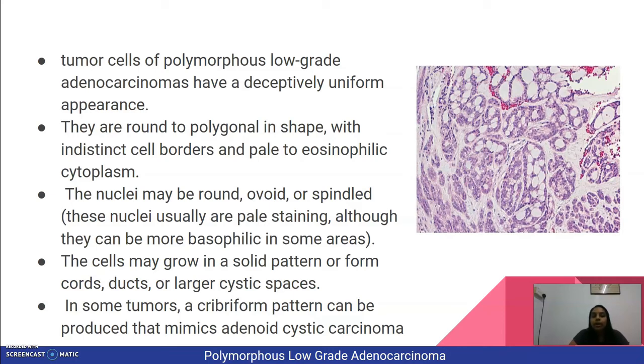The cells may grow in a solid pattern or form cords, ducts, or larger cystic spaces. In some tumors, a cribriform pattern can be produced that mimics adenoid cystic carcinoma. As you can see, the picture on the right shows the cribriform arrangement of cells with pale nuclei staining.